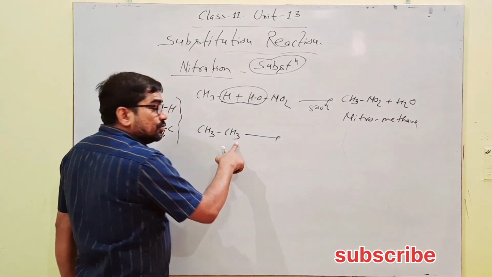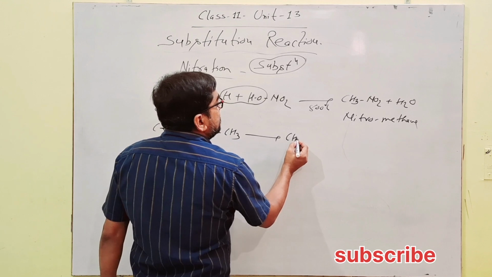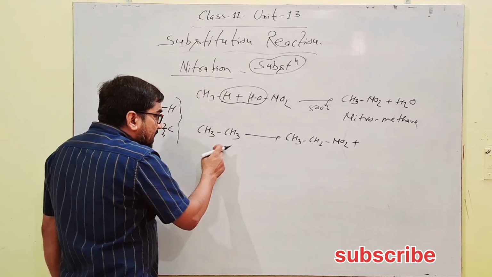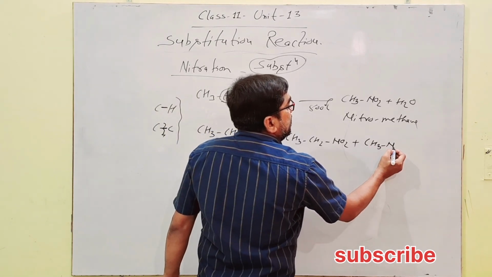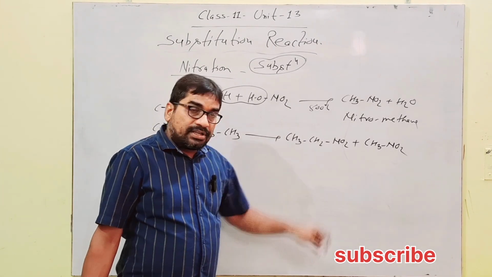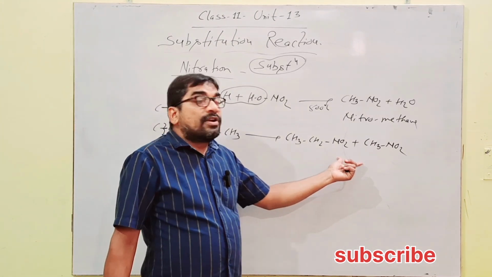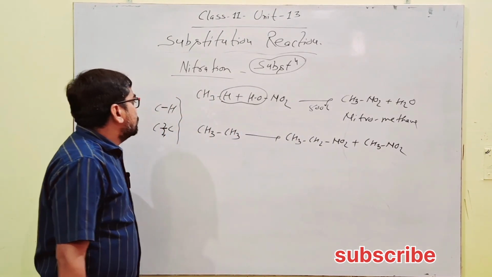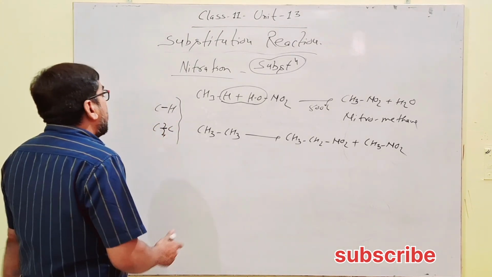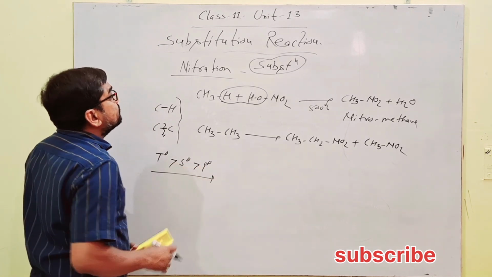So along with substitution of hydrogen, alkyl nitro product is also obtained, like CH3CH2NO2 after carbon hydrogen breaking, and after carbon carbon breaking, CH3NO2. So a mixture of nitro compounds is obtained. As the number of carbons increases in the alkane, the number of nitro products in the mixture increases. This is because along with breaking of the carbon hydrogen bond, the carbon carbon bond also breaks, and the order will again be tertiary greater than secondary greater than primary.